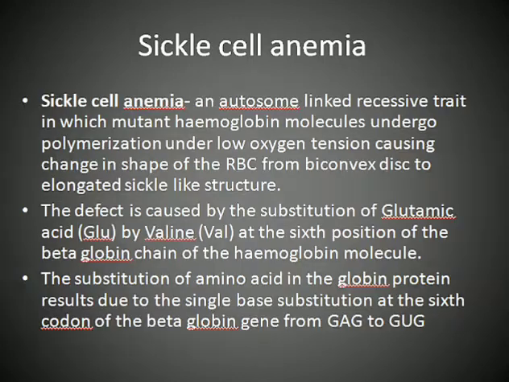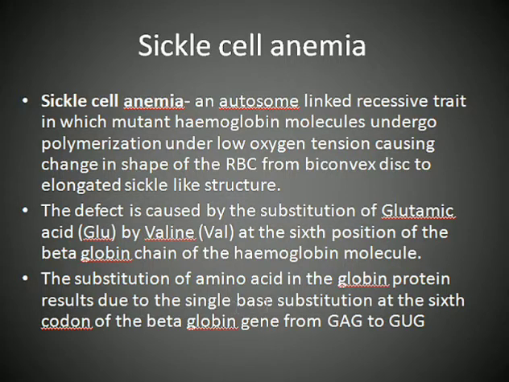So under low oxygen tension, when oxygen tension is low, the shape of the normal RBC, which is biconcave, becomes sickle shaped. Okay, now why does this occur? Now the defect is caused by substitution of glutamic acid by valine at the 6th position of the beta globin chain of the hemoglobin molecule. The substitution of amino acid in the globin protein results